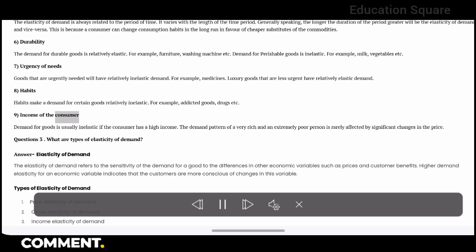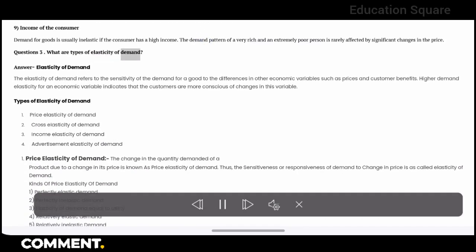9. Income of the consumer. Demand for goods is usually inelastic if the consumer has a high income. The demand pattern of a very rich and an extremely poor person is rarely affected by significant changes in the price. Questions. 3. What are types of elasticity of demand?